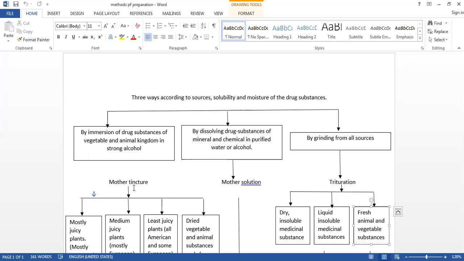Second benefit is that we will know how much quantity of medicinal substance is present and how much solvent, that is the strong alcohol, is present. Drug power is essential for the potentization because according to drug power, the amount of vehicle and tincture is determined.